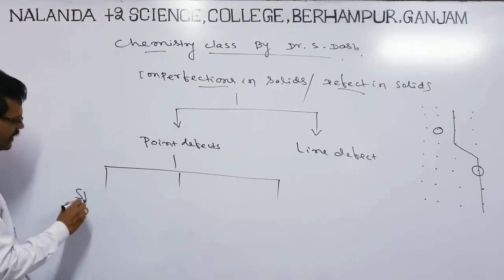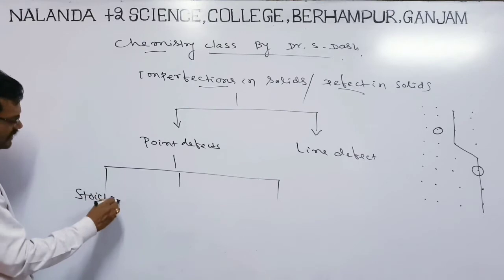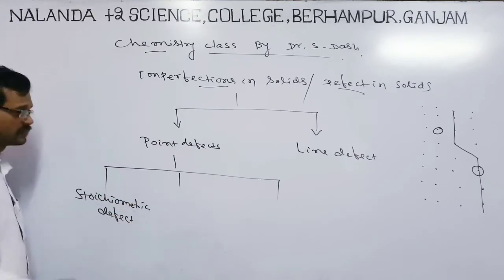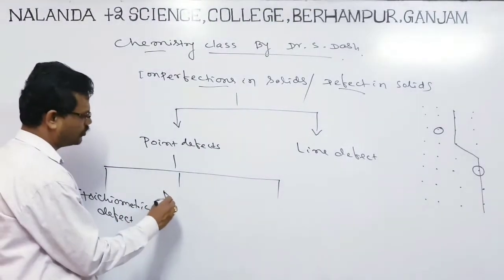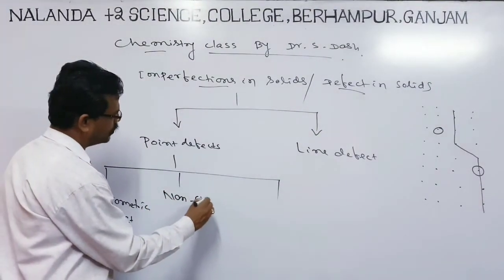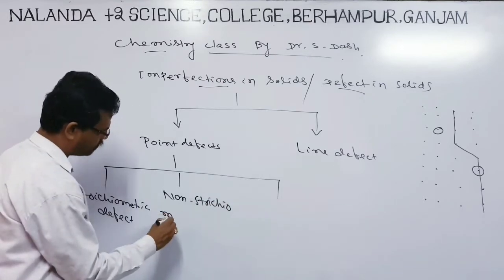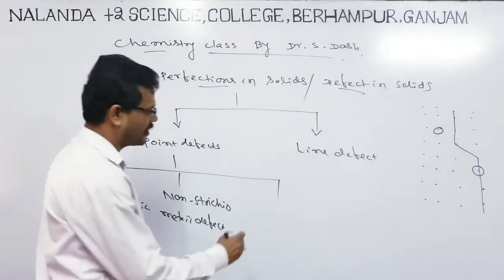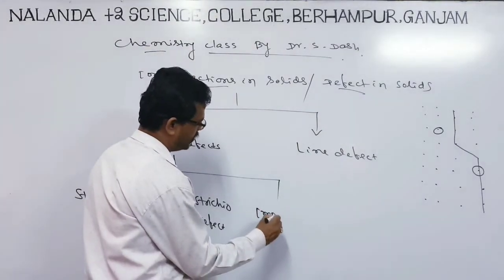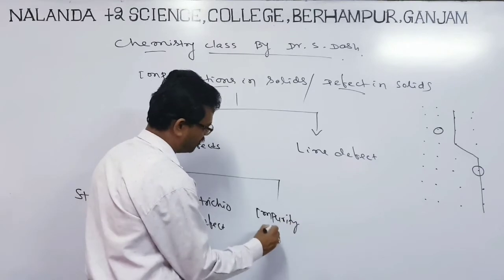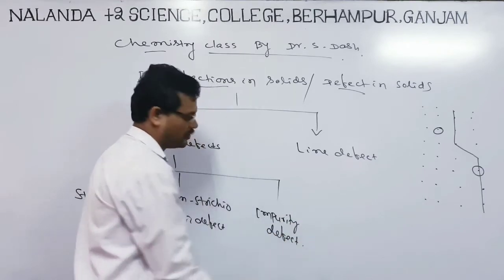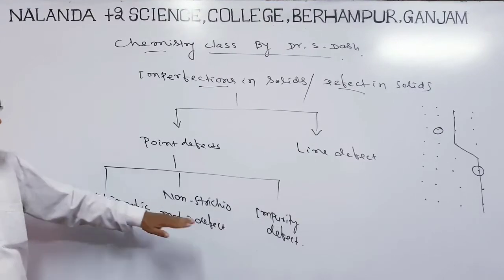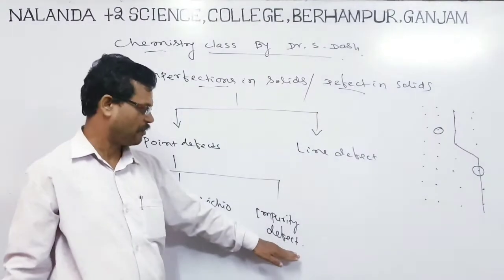One is stoichiometric defect, second is non-stoichiometric defect, and third one is impurity defect. So the point defect is mainly of three types: stoichiometric defect, non-stoichiometric defect, and impurity defect.